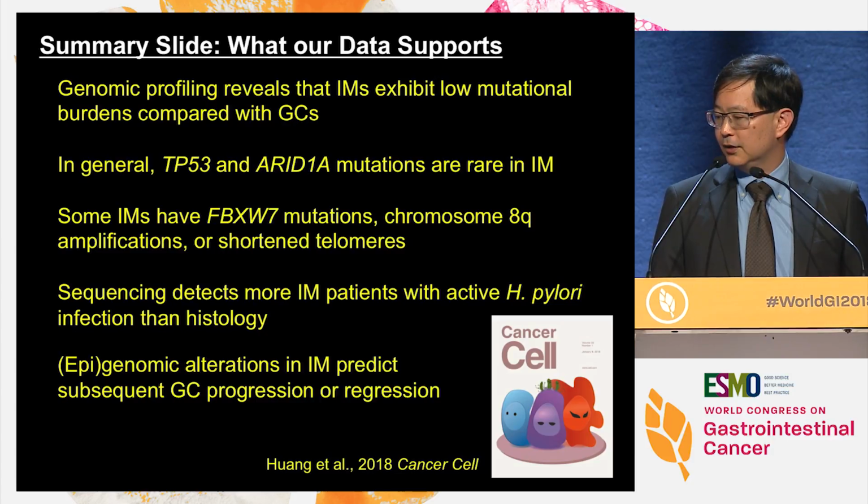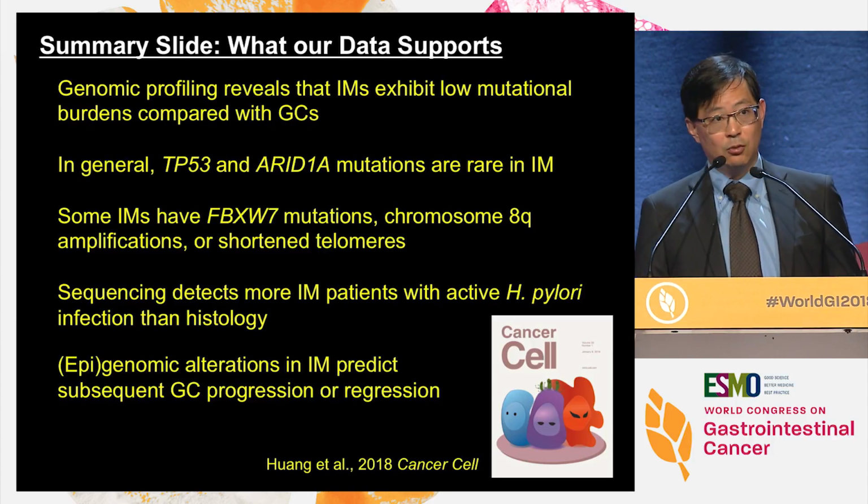So in summary, this work suggested that genomic profiling reveals that IMs exhibit low mutational burdens compared to gastric cancers. In general, P53 and other mutations are rare in metaplasia. Some IMs, I haven't had time to talk about this, have a new driver gene that we see, chromosome 8q amplifications and shortened telomeres. Sequencing detects more IM patients with active Helicobacter pylori than histology. And then collectively, depending upon what type of alterations you look at, we can either predict subsequent GC progression or regression, setting the stage for what we can now call precision prevention.